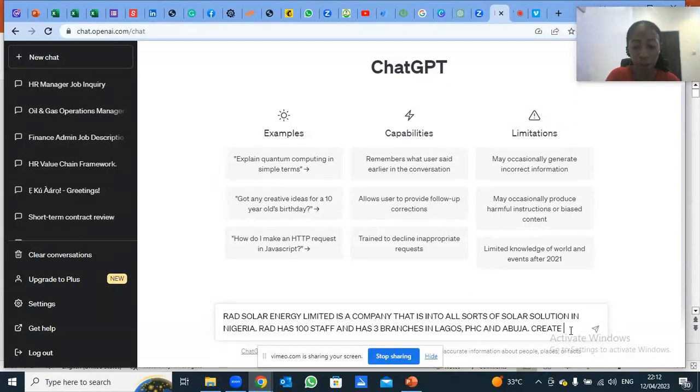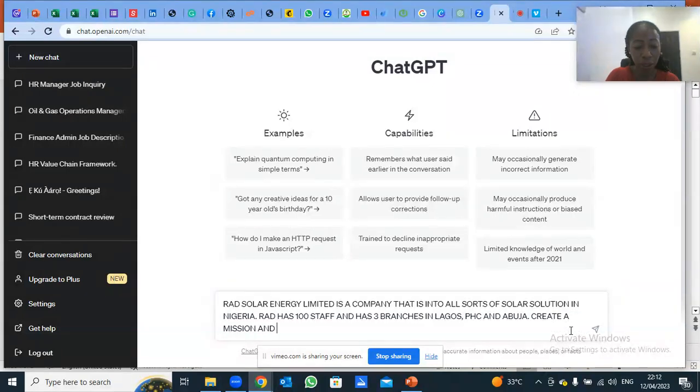Create a mission and vision statement for RAD.